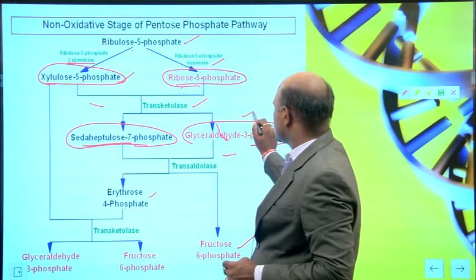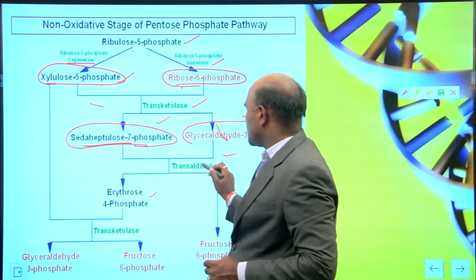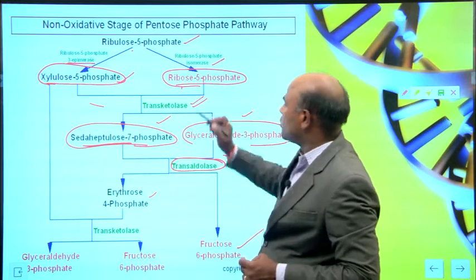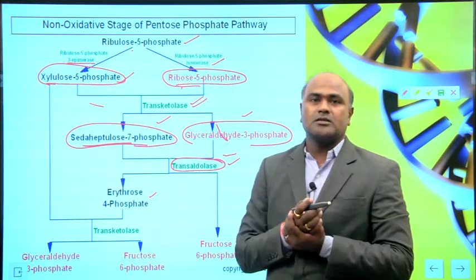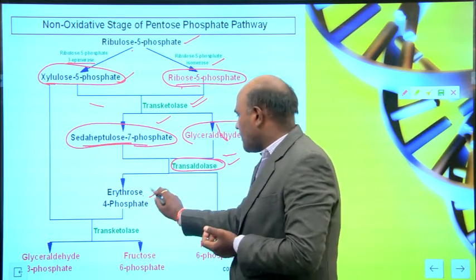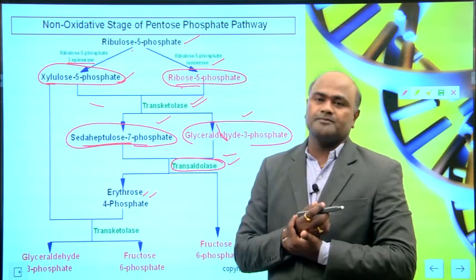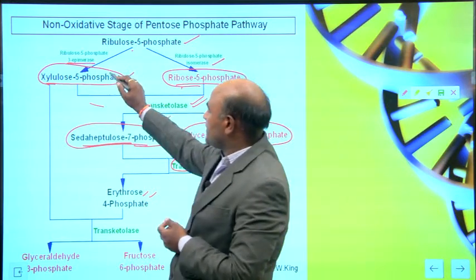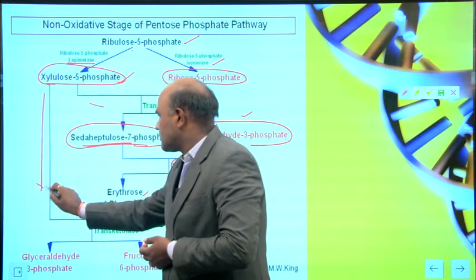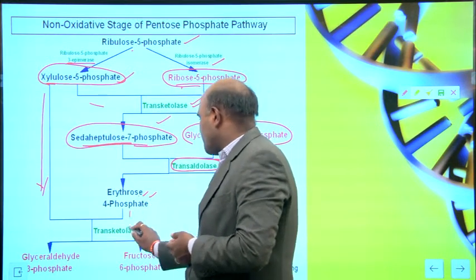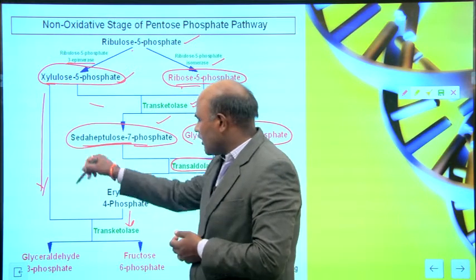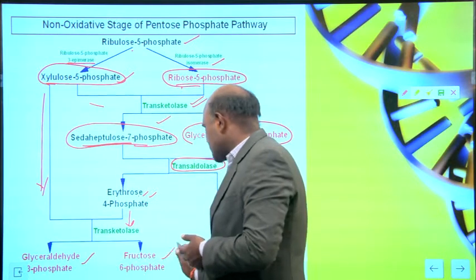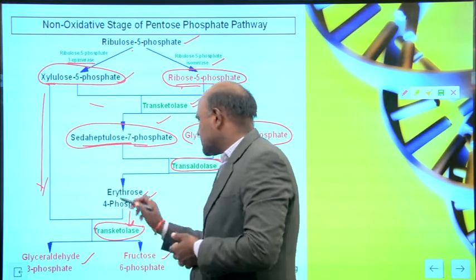These 2, this is the one and this is the one. These 2 molecules, with the help of transaldolase. Here is transketolase, here is transaldolase. Erythrose 4-phosphate and fructose 6-phosphate are produced, it cleaves into 2 molecules. Again xylose 5-phosphate, this is the one, and erythrose 4-phosphate, this is the one. These 2 are involved and then produce glyceraldehyde 3-phosphate and fructose 6-phosphate with the help of transketolase.